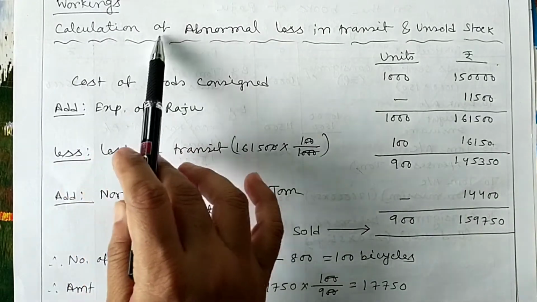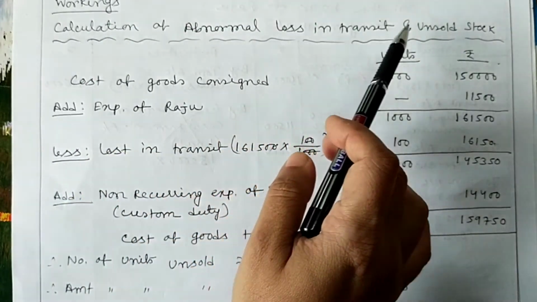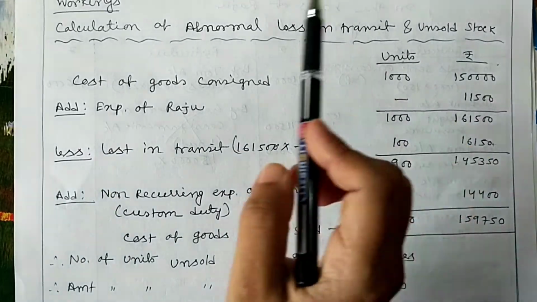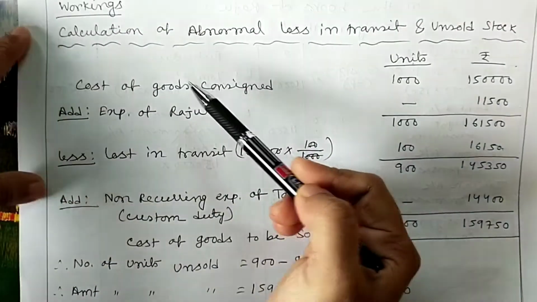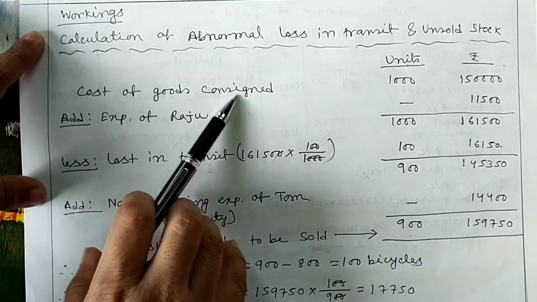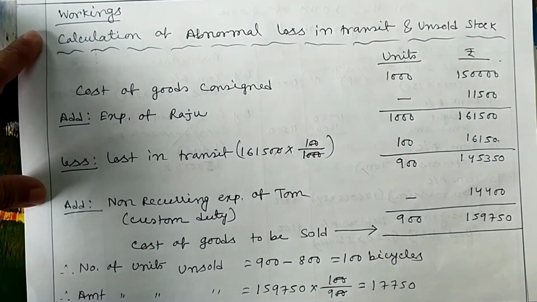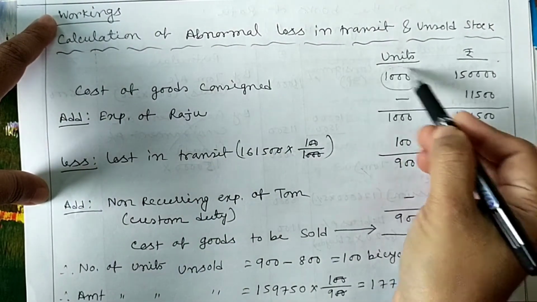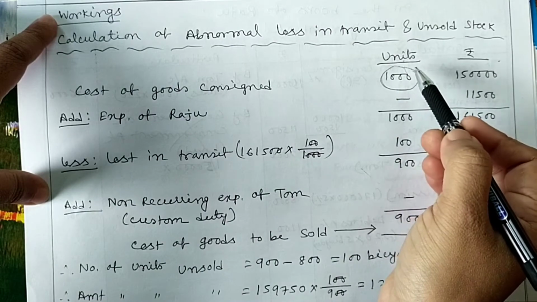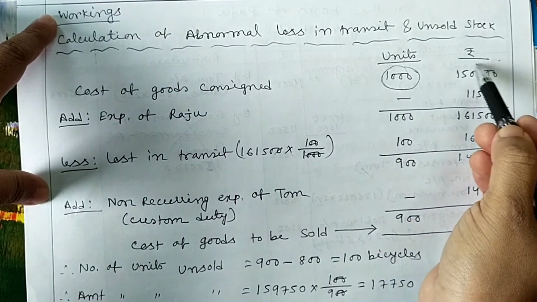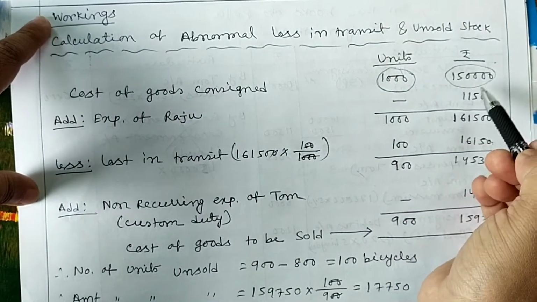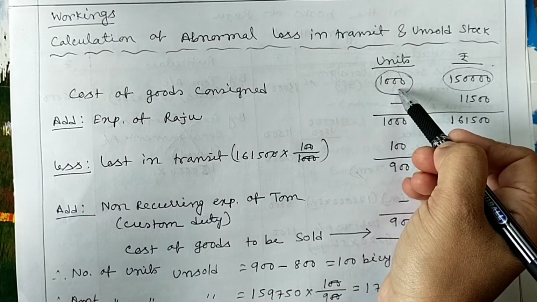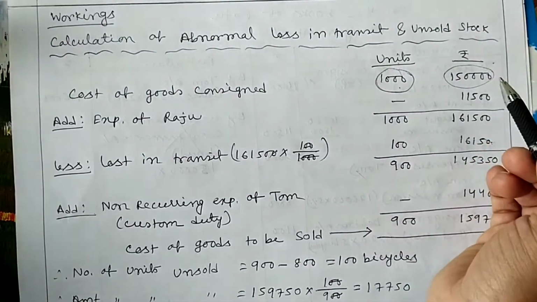Workings. Calculation of abnormal loss in transit and unsold stock. Units and rupees, 2 columns are required. At first we write cost of goods consigned, which we already did in our previous classes. Units 1000, goods 1000 units sent by the consignor, and the amount will be 1,50,000. How do we get 1,50,000? 1000 into 150 cost price per unit, so we get 1,50,000.